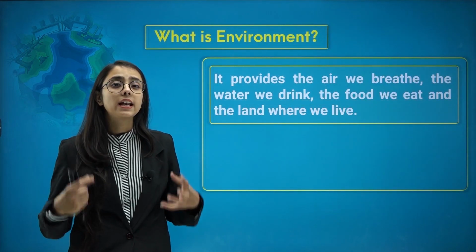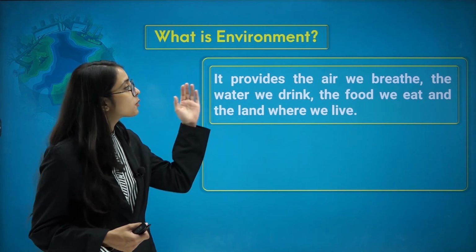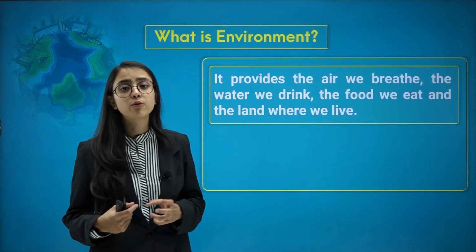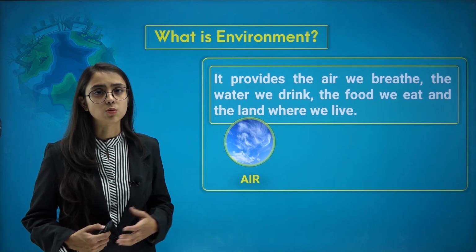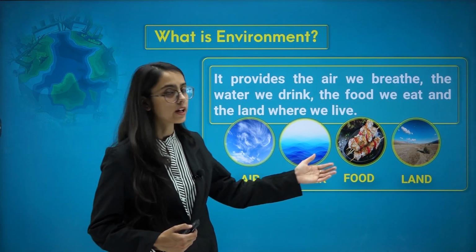Now, what are the key elements of environment? What does the environment give us? It provides us the air that we breathe in, the water that we drink, and the food that we eat. Also the land where we live, where we build our houses. So, the elements of environment are air, water, food and land.